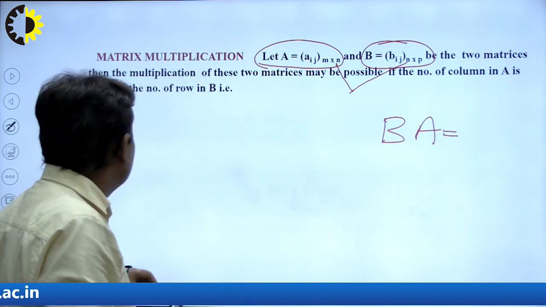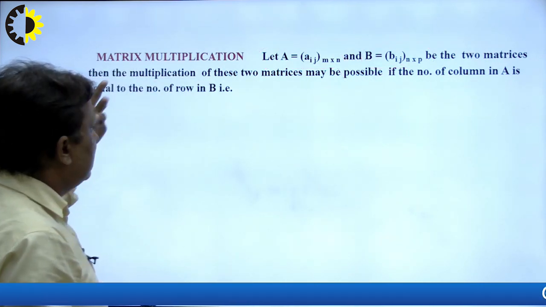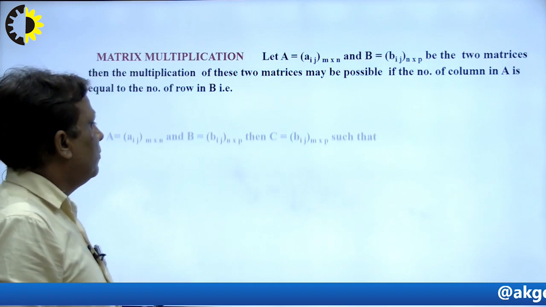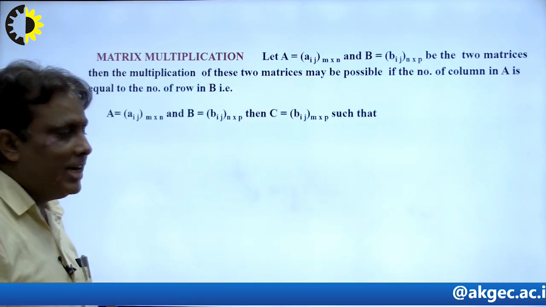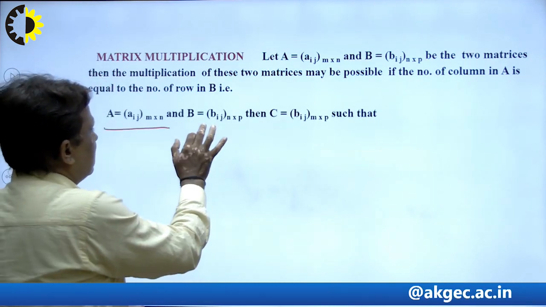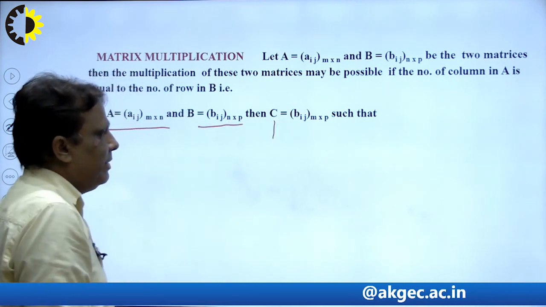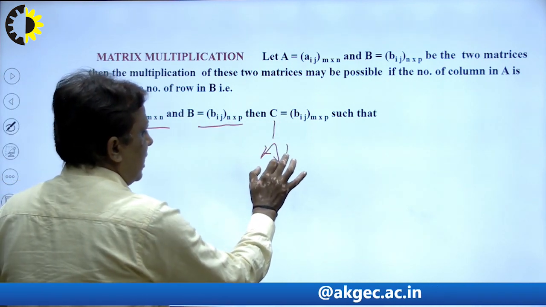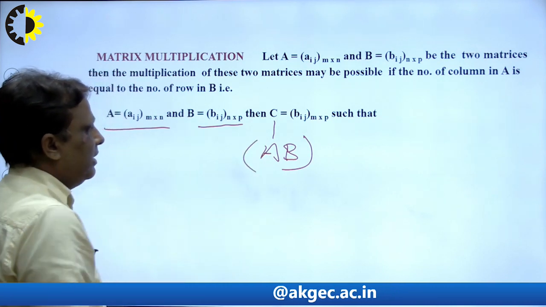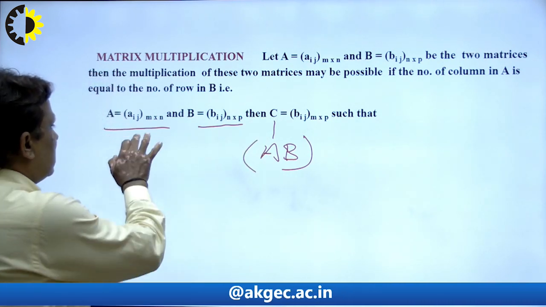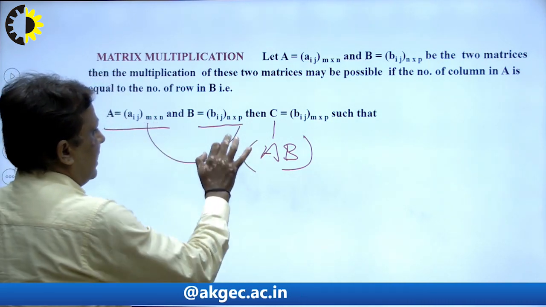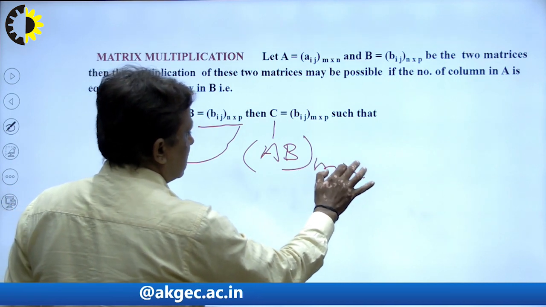Students, keep this in mind always and study it at the 12th level, how matrix multiplication is possible. Let C be the product of AB, C equals AB. The order of AB is m cross p.